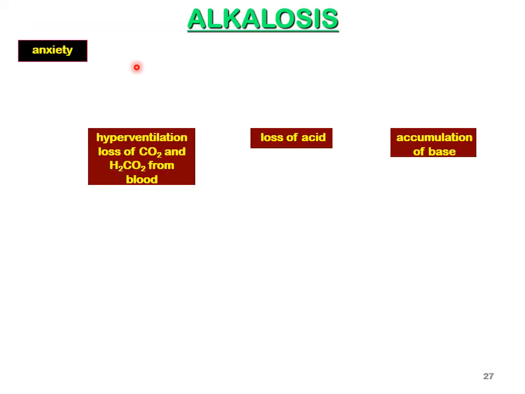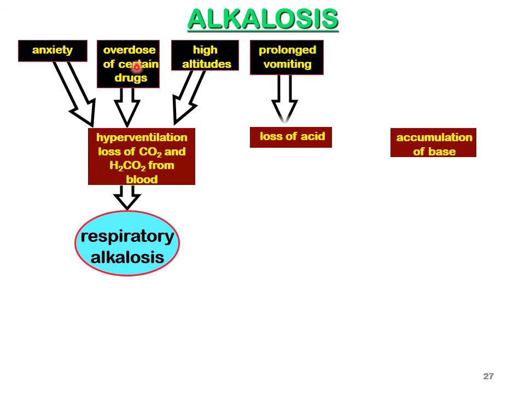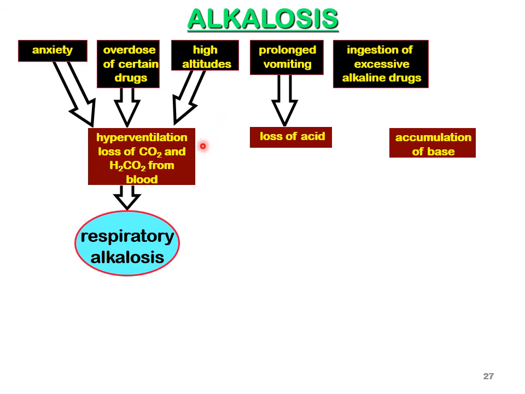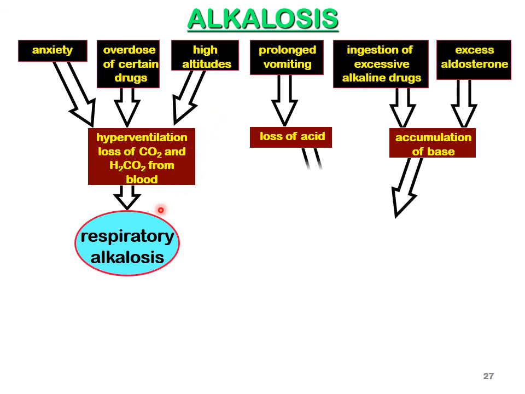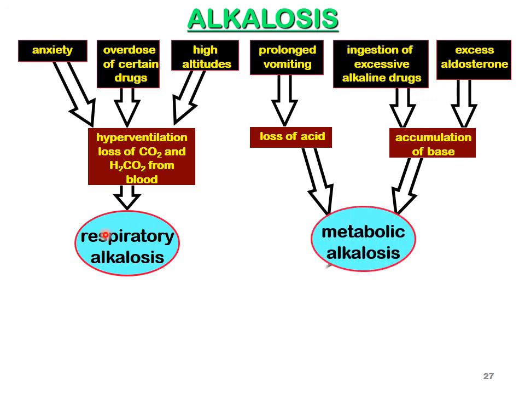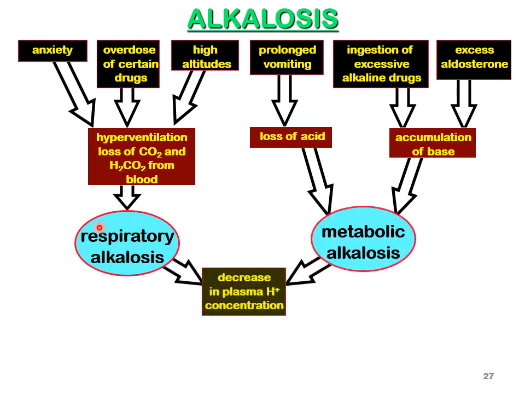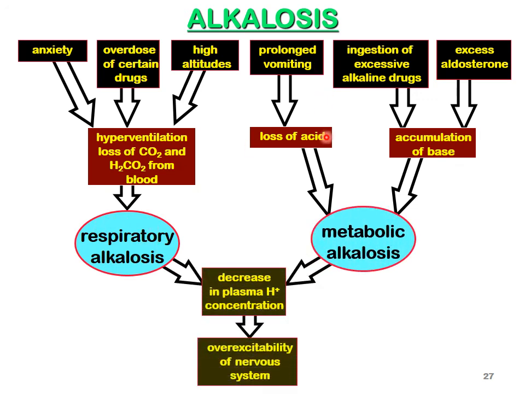Anxiety, overdose of certain drugs, and high altitude will cause hyperventilation, with loss of CO2 and H2CO3 from blood, and that will cause respiratory alkalosis. Prolonged vomiting will cause loss of acid, which will cause metabolic alkalosis.